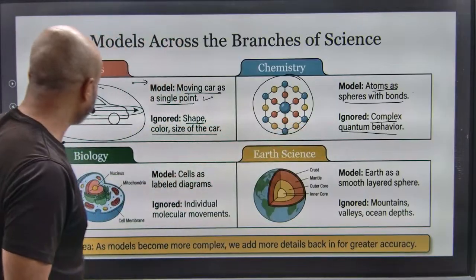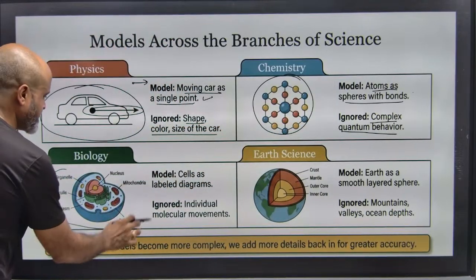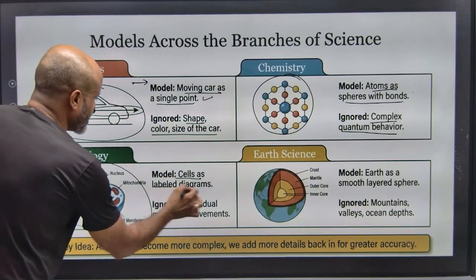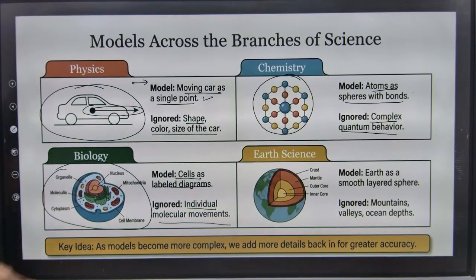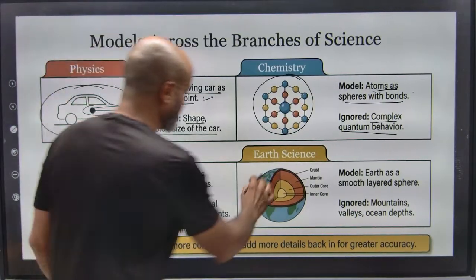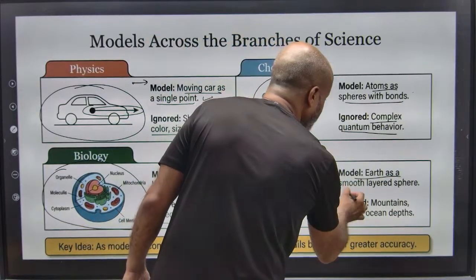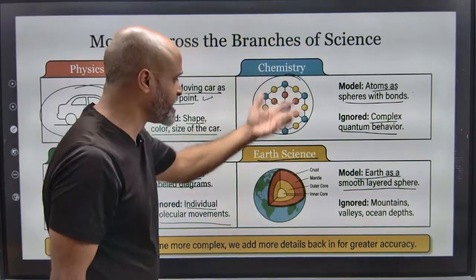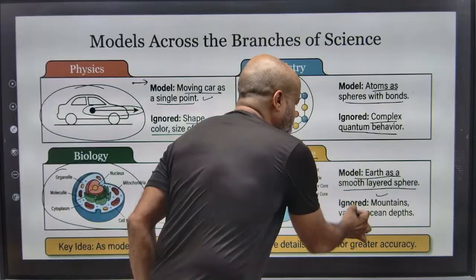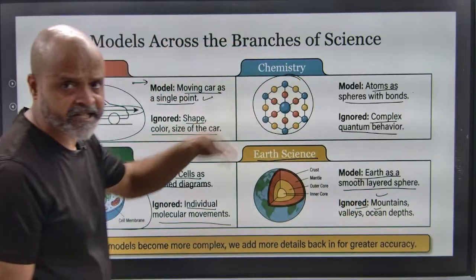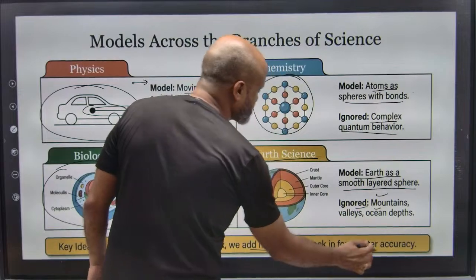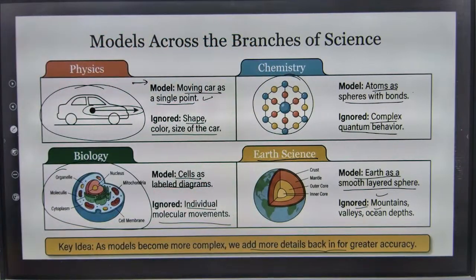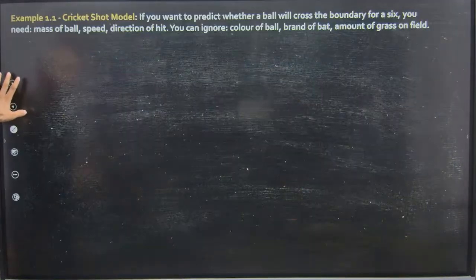Then we have in biology, this is basically a cell. Cells are labeled as diagrams; individual molecular movements are something that we are ignoring. For example, Earth: we have Earth as a smooth layered sphere, but inside the Earth, or even on the surface of the Earth, we have mountains, valleys, ocean depths, etc. As models become more complex, we add more details back in for greater accuracy. So there are certain things which we tend to ignore.